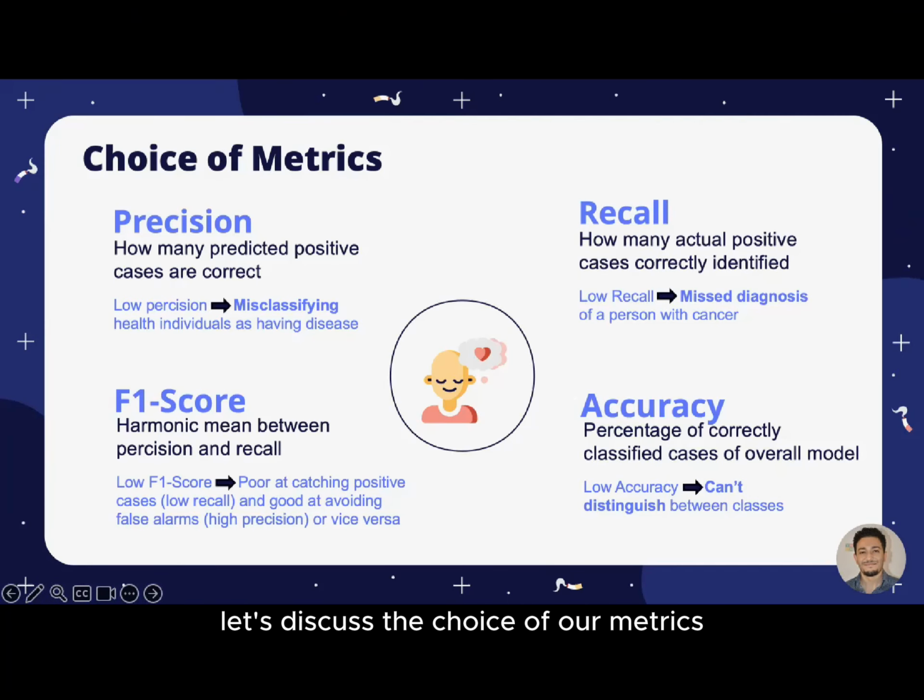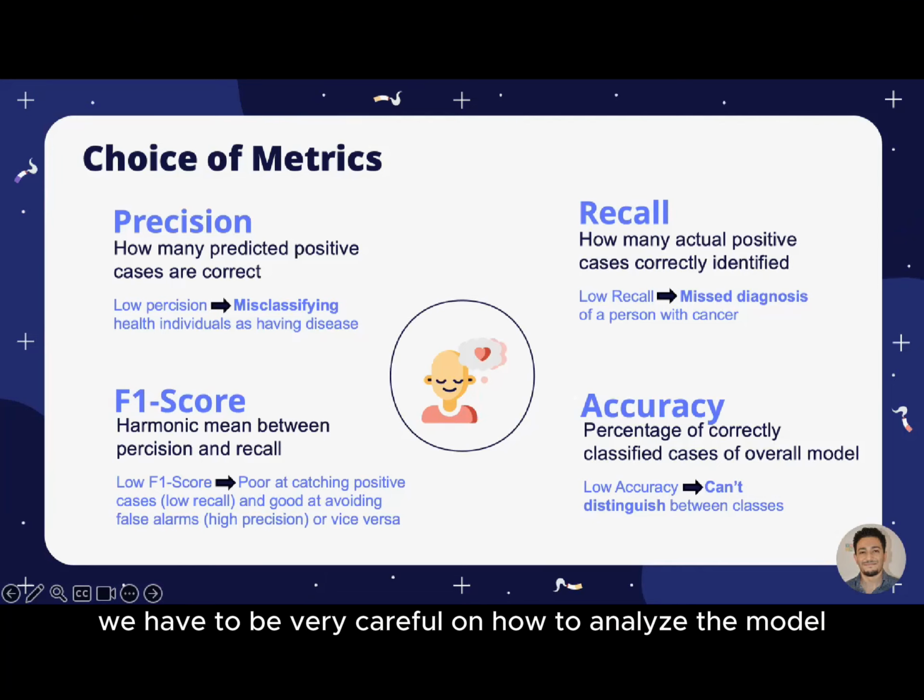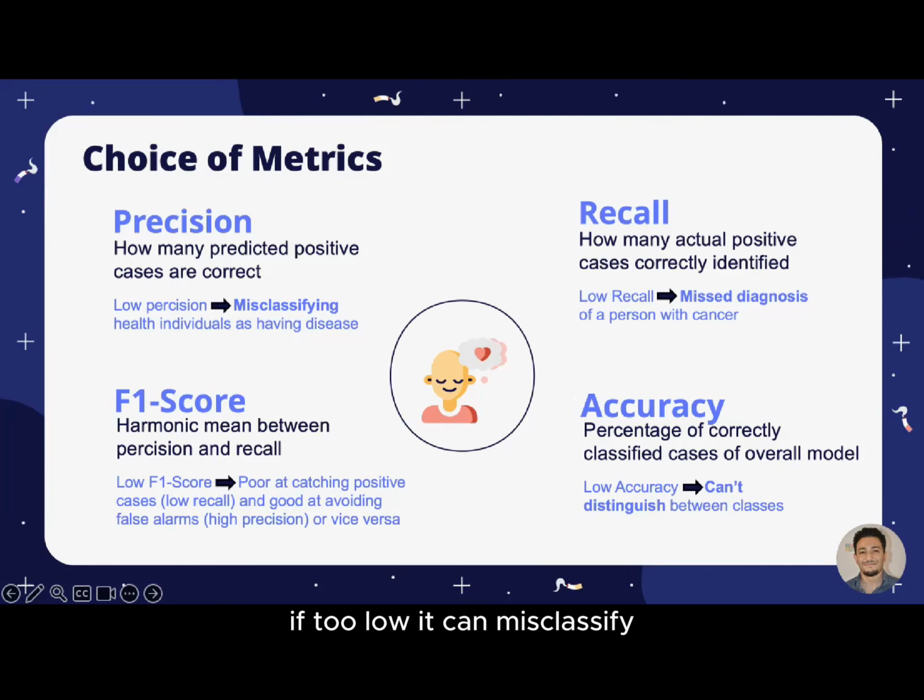Before we get to the numbers, let's discuss the choice of our metrics. Especially in the context of a medical problem, we have to be very careful on how to analyze the model. We begin by using precision, which measures how many predicted positive cases are correct. If too low, it can misclassify a healthy individual as having a disease. Secondly, and definitely most importantly, we use recall. Recall is a measure of how many actual positive cases are identified. A low recall means we may miss a diagnosis of a person with cancer. And so we also look at the harmonic average between precision and recall, which is called F1 score. And finally, we look at accuracy, which is an overall depiction of our model.